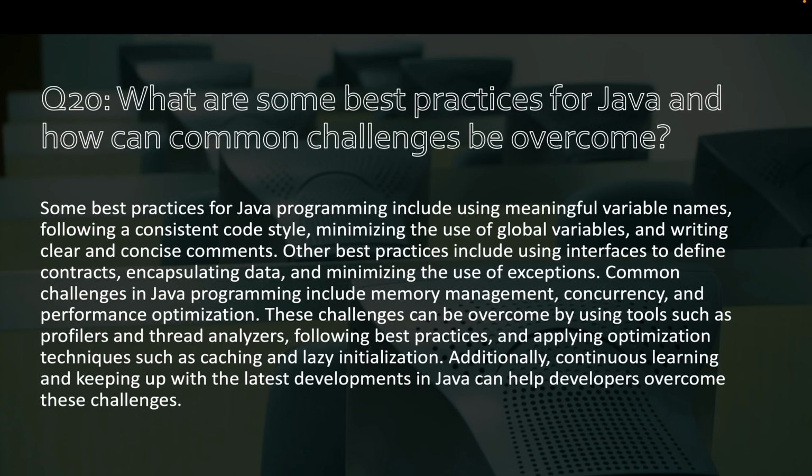Common challenges in Java programming include memory management, concurrency, and performance optimization. These challenges can be overcome by using tools such as profilers and thread analyzers, following best practices, and applying optimization techniques such as caching and lazy initialization. Additionally, continuous learning and keeping up with the latest developments in Java can help developers overcome these challenges.